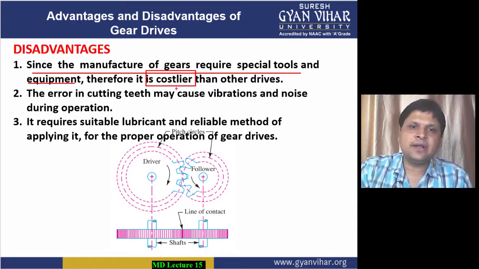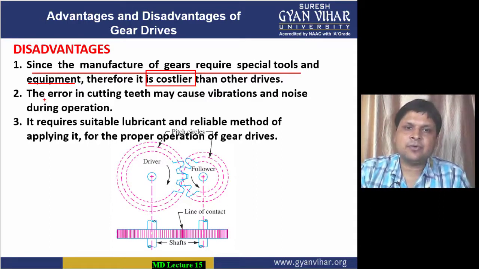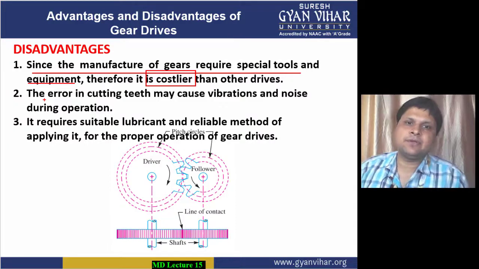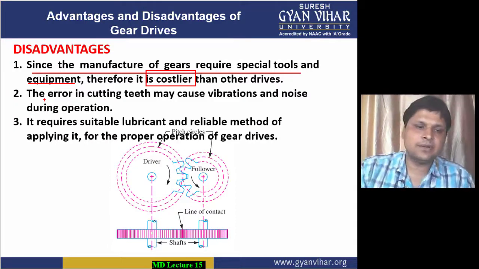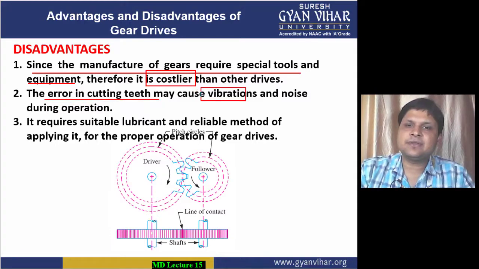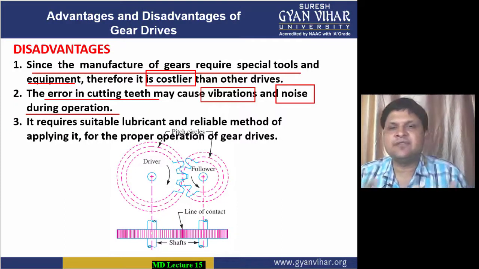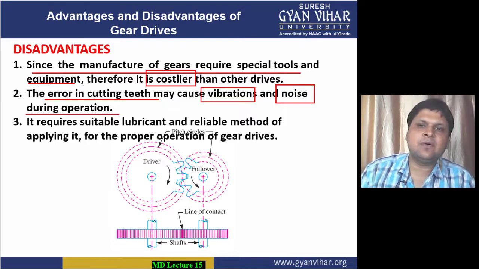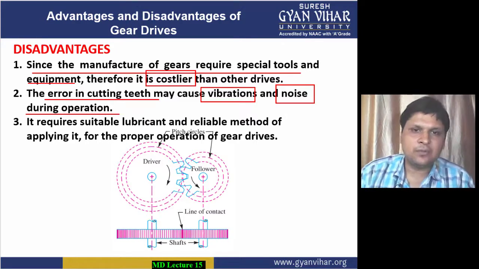And the second thing is that during the machining process, during the manufacturing process of the gears or the tools of the gears, if there is an error in cutting of the teeth, this may cause vibration and noise during its operation. So the designing should be perfect, the manufacturing should be perfect. If there is any error in cutting the teeth, then it will cause noise and vibration during operations.